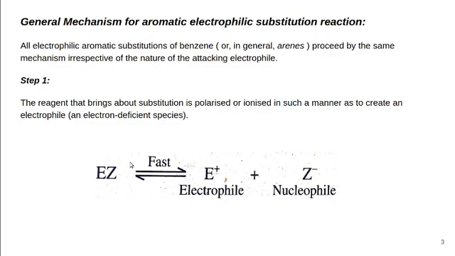So the first step involves the formation of the electrophile by the ionization of the attacking reagent. So E-Z is considered as the reagent. It will undergo fast ionization into the electrophile E plus and Z minus ion. This is the first step, that is the generation of the electrophile.